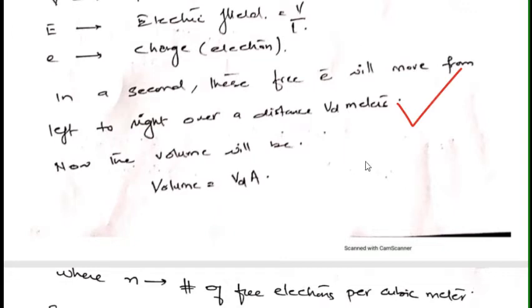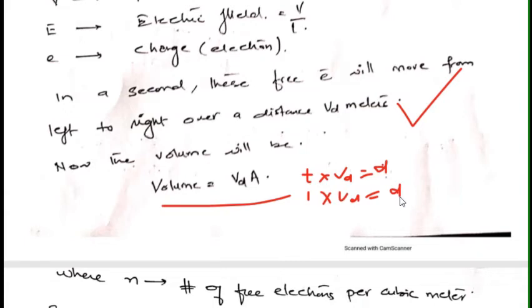So now the total volume will be vd into A, as vd is equal to d over here. Actually it is into t, and this t is equal to 1, so vd equals d.